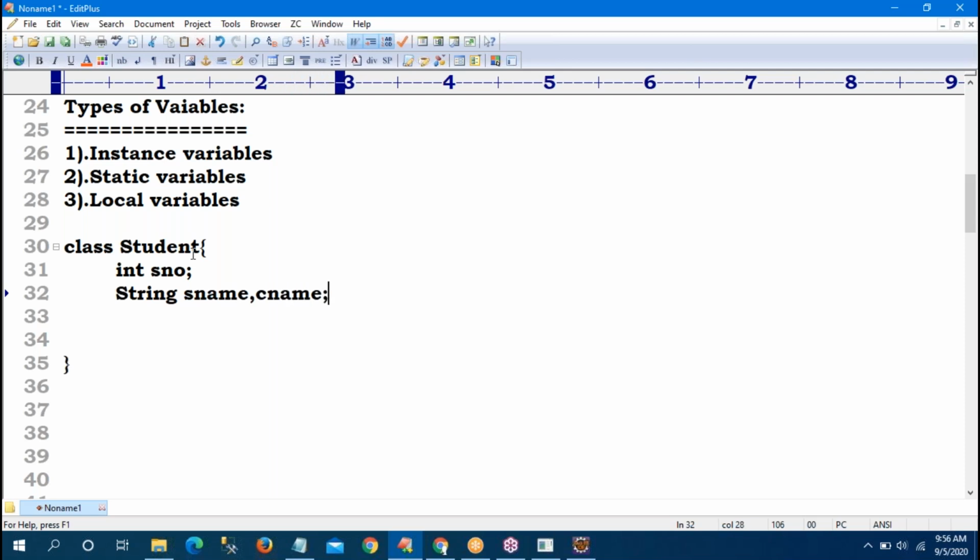Now I am giving three variables. Now you can tell based on the scope: student number, student name, college name. Which variable can I go for instance? Which variable can I go for static? Which variable can I go for local? Three variables I have given, three types I am telling.